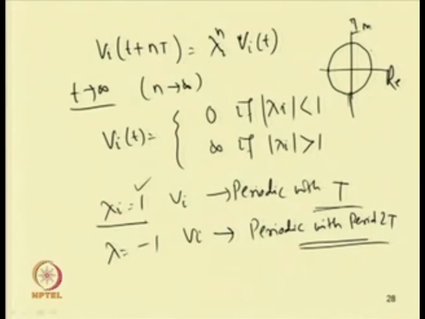Further bifurcation of the periodic system we have to study in the next class, and we will see different examples of this bifurcation of the periodic system, similar to what we have discussed in the case of the fixed point response. Thank you.